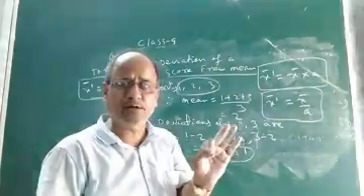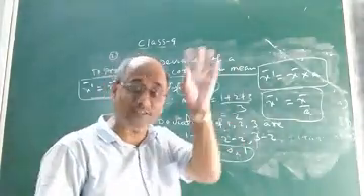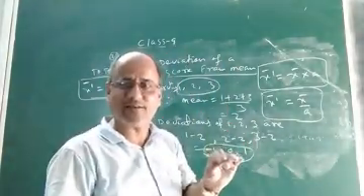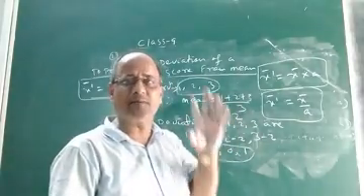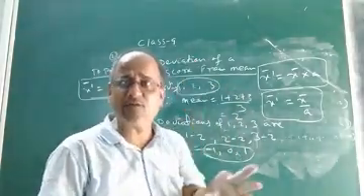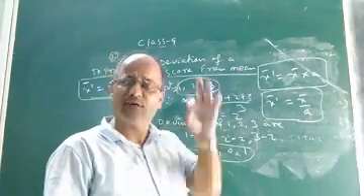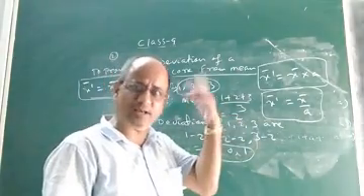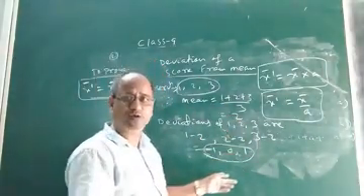Or we have to assume some mean. That is called the assumed mean method. It will be taught in class 10. It is a method for calculating the mean of a grouped frequency distribution by the assumed mean method. There you will find it in class 10. I am just giving you some idea.